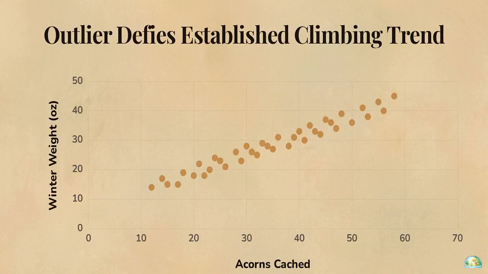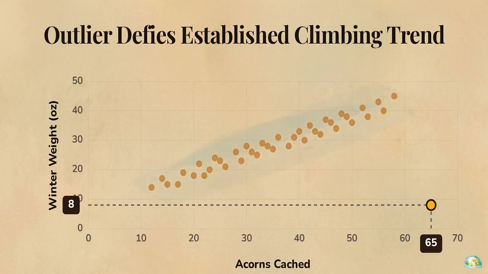If we return to our original acorn and weight chart, you'll notice a single data point sitting far outside the established climbing trend. This individual recorded a massive cache of 65 acorns, but paired it with a dangerously low winter weight of only 8 ounces. Mathematically, this anomaly is an outlier because it radically defies the expected shape of the surrounding cloud.